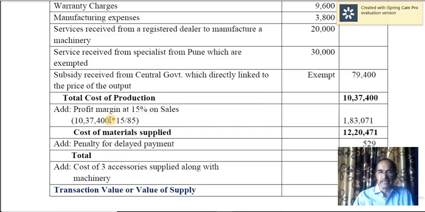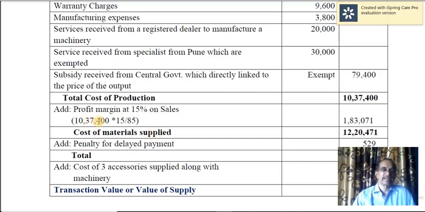Let us take the selling price is 100 and profit is 15, that is 15% on sales. 100 is the selling price, 15 is the profit. So what is the cost then? 100 minus 15 is equal to 85. So if on 85 you make a profit of 15, it will become 100.